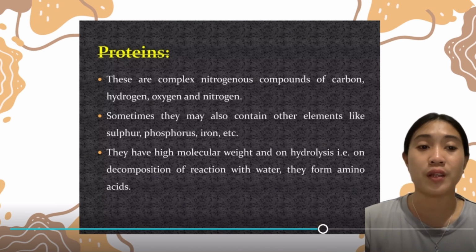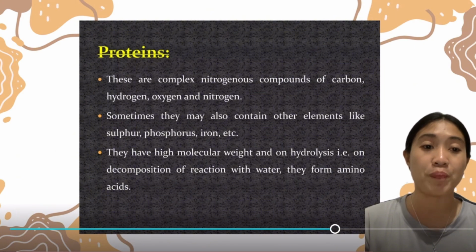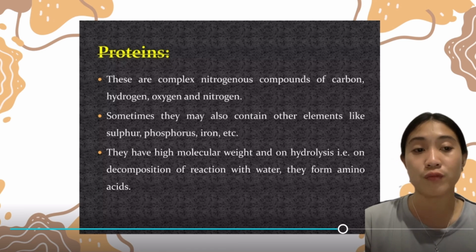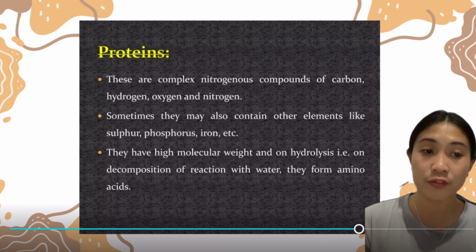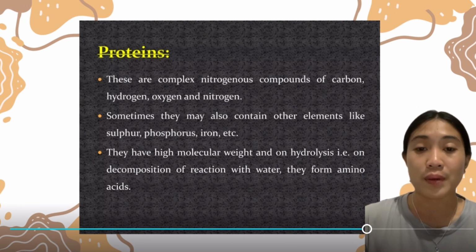Next one is protein. These are complex nitrogenous compounds of carbon, hydrogen, oxygen, and nitrogen. Sometimes they may also contain other elements like sulfur, phosphorus, iron, etc. They have high molecular weight. On hydrolysis, decomposition by reaction with water, they form amino acids.